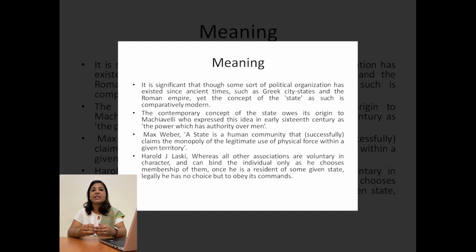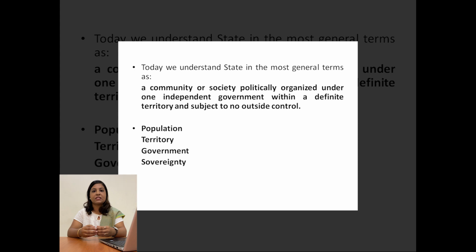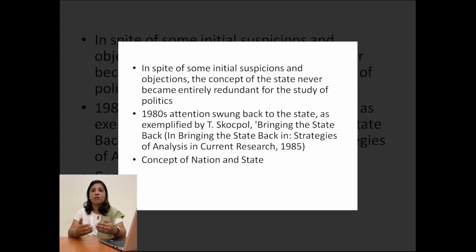Now, what is state then? As we all know, the concept and understanding of state revolves around four main themes: its population, its territory, its government, and its sovereignty. Since population is a major theme and the constituent part of the state, it is where citizenship lies. Citizens are the main component of the state upon which the state governs. So government comes the next step, where the government rules over the state and its citizens.